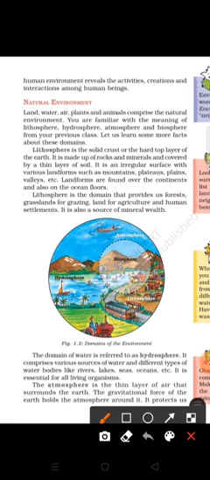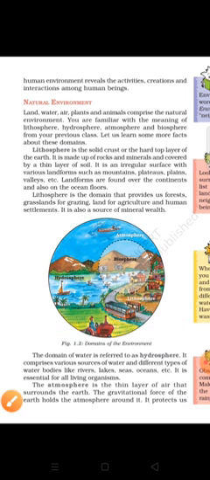So where is the ocean floor? That is the ocean, and it is called the ocean floor, the ground level of that ocean. Now lithosphere is the domain that provides us forests, grassland for grazing, land for agriculture and human settlements. It is also a source of mineral wealth. All the mines are located here.